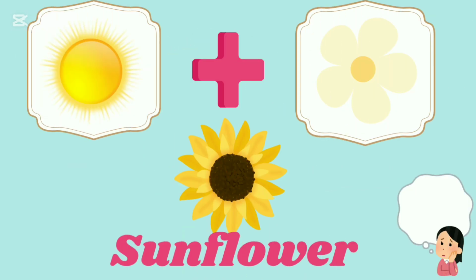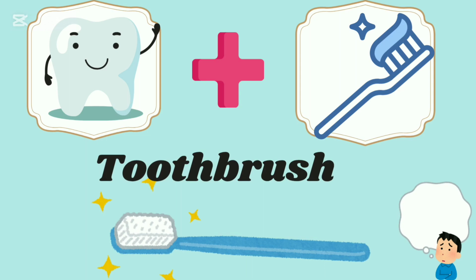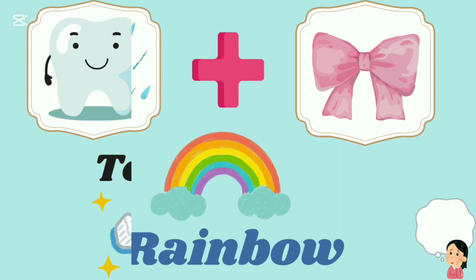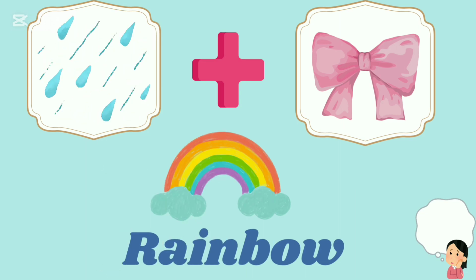Sun and flower, sunflower. The compound word is sunflower. Tooth and brush, toothbrush. The compound word is toothbrush. Rain and bow, rainbow. The compound word is rainbow.